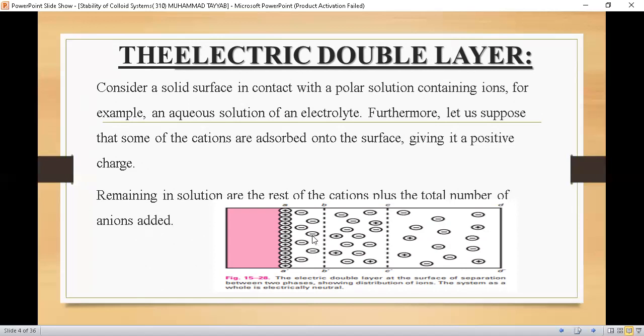Here you can see that at the surface of the particle there is a layer of positive charge. Around this positive charge, negative charges are attracted. You will have to concentrate on the figure in order to properly grasp the concept of this diagram.